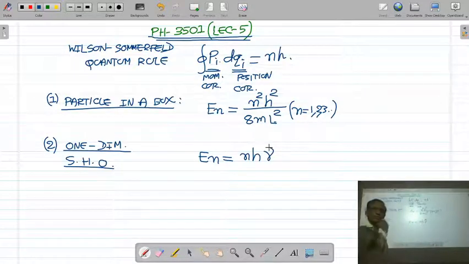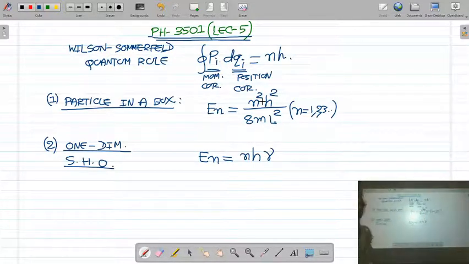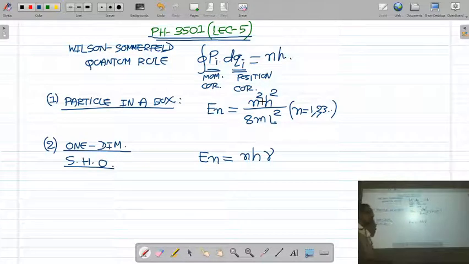So we have discussed two examples of periodic systems and successfully applied this Wilson-Sommerfeld quantization rule. For the particle confined in the one-dimensional box of length L, we got the energy n²h²/8mL². For the periodic motion of the simple harmonic oscillator, we got the energy nhν.